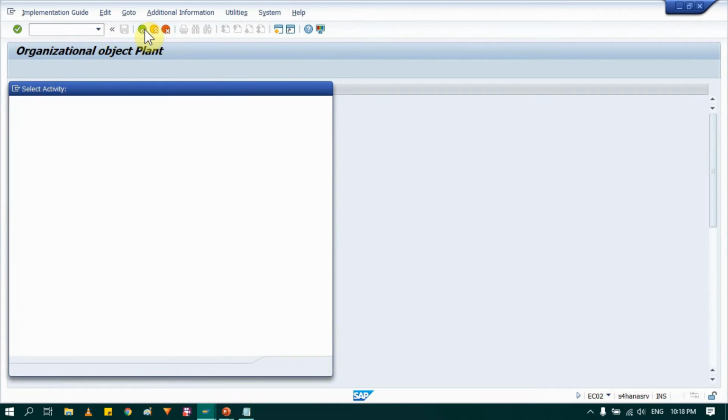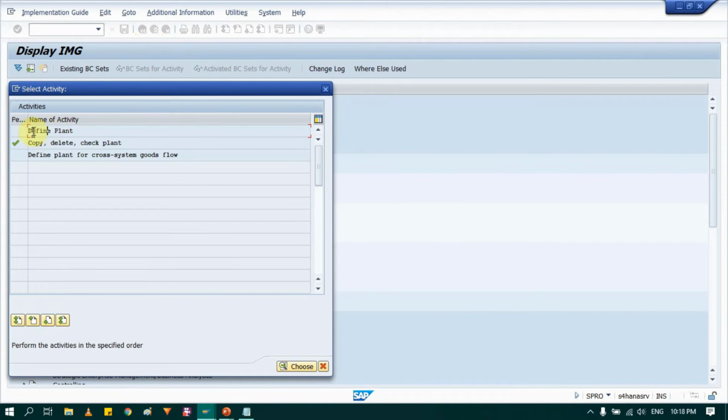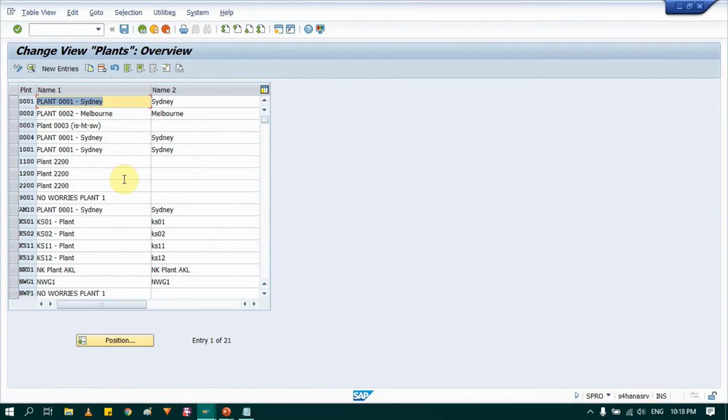Again, go back and go into define plant, where we will maintain the attributes of that plant. Once you go in this, you will select the plant that we have created, that is AM10.